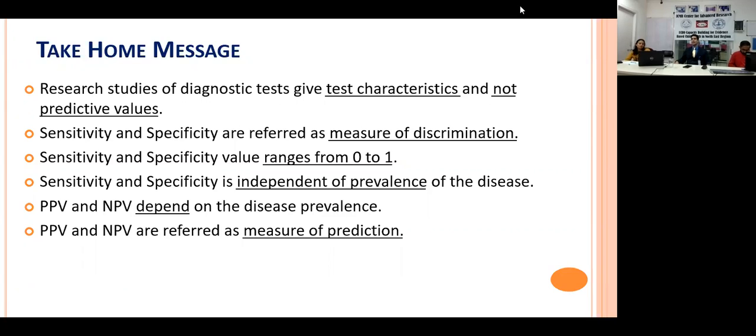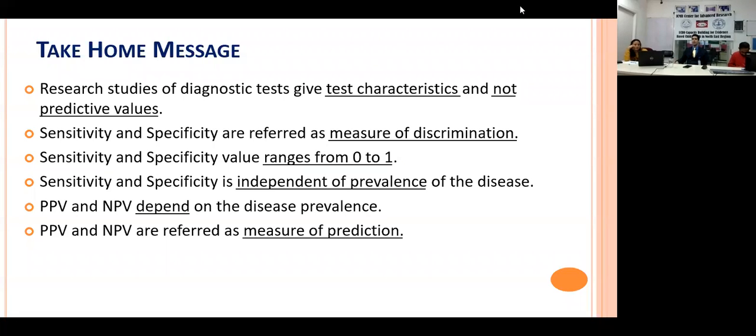That is why sensitivity and specificity are referred to as a measure of discrimination. Out of all disease, how well can it discriminate the positives and how well can it discriminate the negatives? It is purely known as the test characteristics or instrument characteristics. It does not depend upon the prevalence or other criteria. Moreover, sensitivity and specificity range from 0 to 1. You might have seen it in terms of percentage also, 80%, 90%. You can multiply it by 100 and convert it into percentages. Sensitivity and specificity are independent of prevalence.